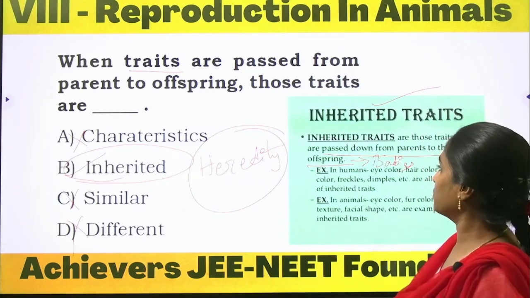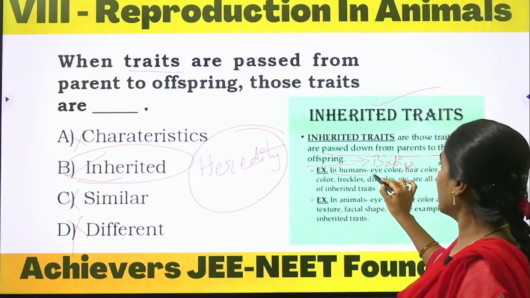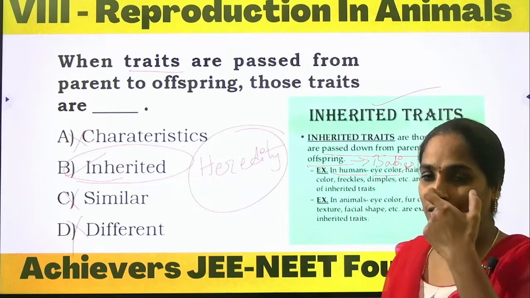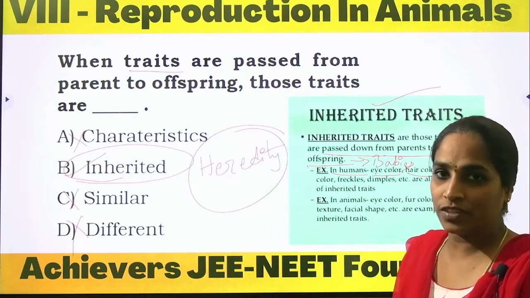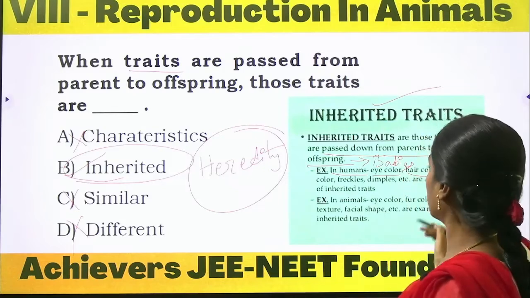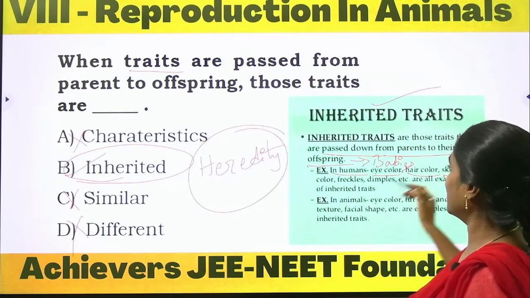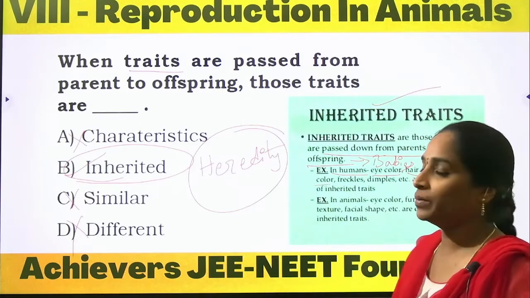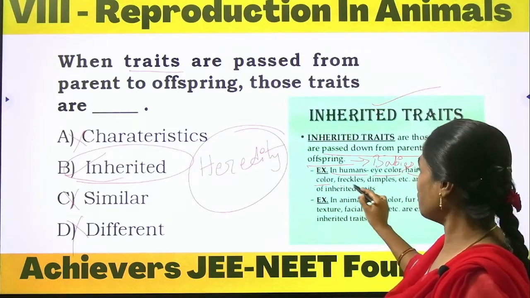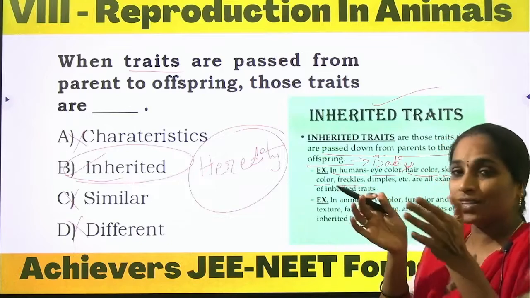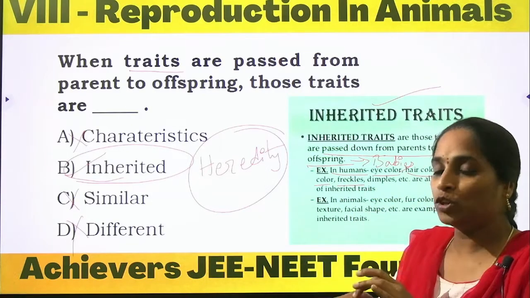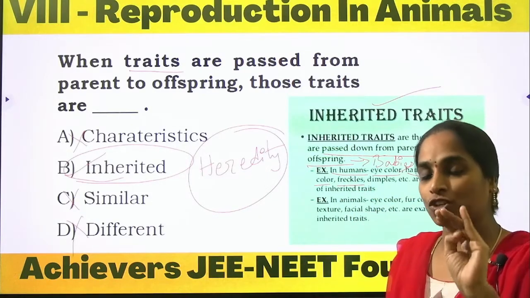Examples in human beings: eye color, that is, the color of the iris, and hair color. As I told you previously, the color of the hair may be passed, and skin tone, skin color, might also be similar. Freckles are a mass of melanin pigment, like moles, a dark patch on the skin.